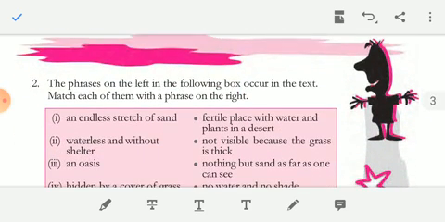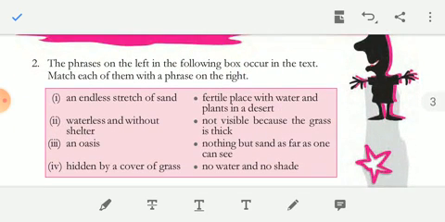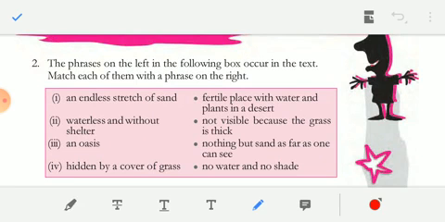Question number 2. The phrases on the left in the following box occur in the text. Match each of them with a phrase on the right. So here, my dear students, you have to match what is matching with each other. Let's see the first one: an endless stretch of sand.